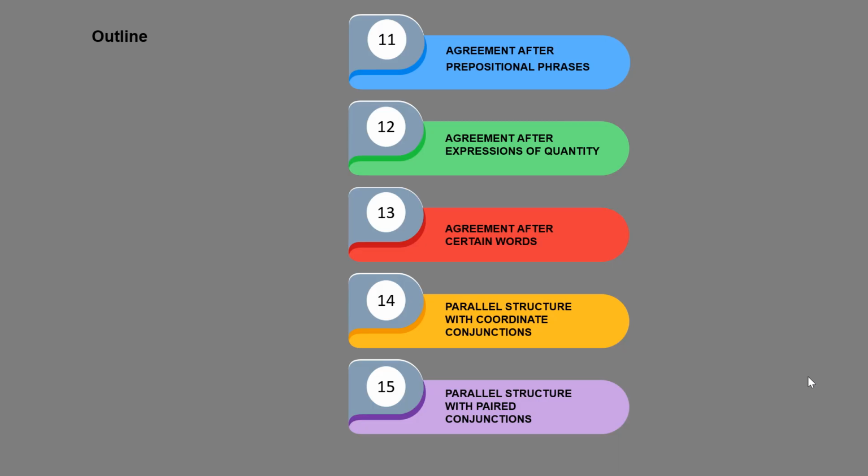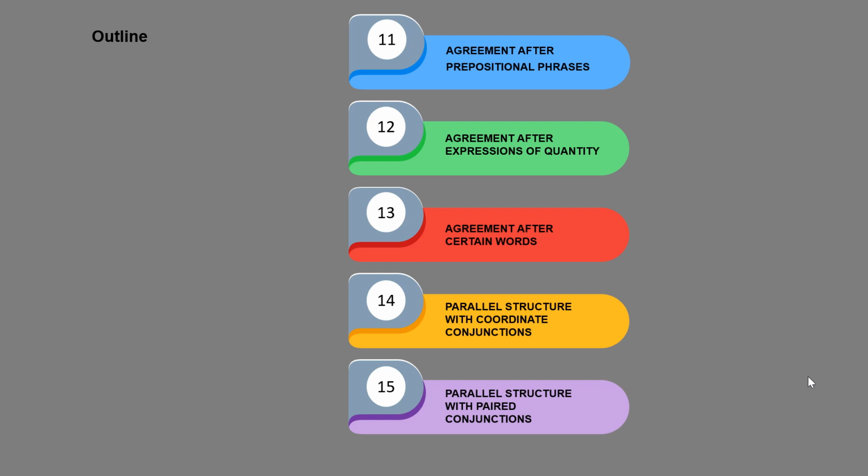Today I'm going to explain about TOEFL preparation part 3, skill 11 up to 15. These are the outline for the materials today. The first one, skill 11, agreement after prepositional phrases. Skill 12, agreement after expression of quantity. Skill 13, agreement after certain words. Skill 14, parallel structure with coordinate conjunction. And then the last, skill 15, parallel structure with pair conjunction.